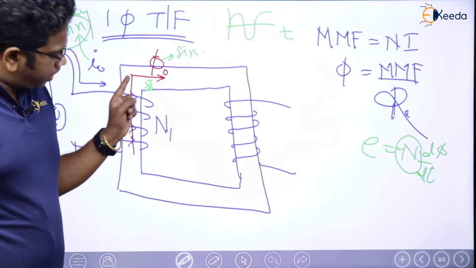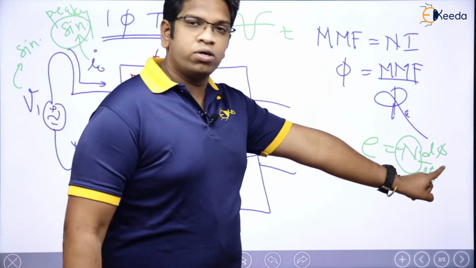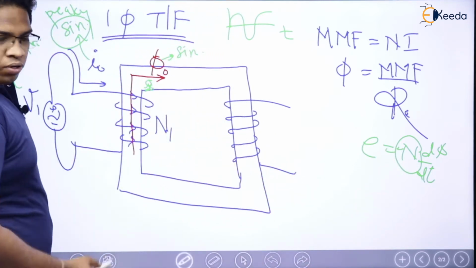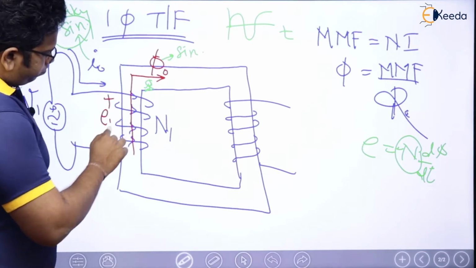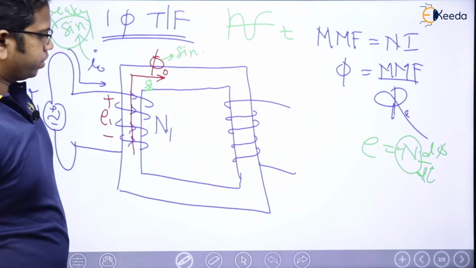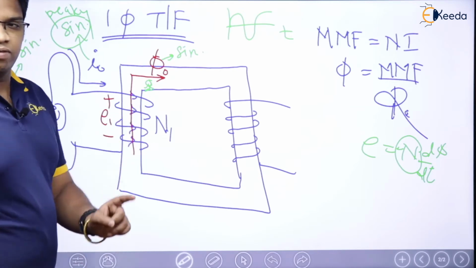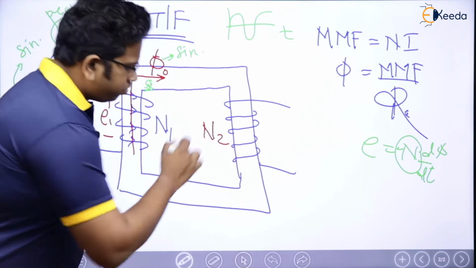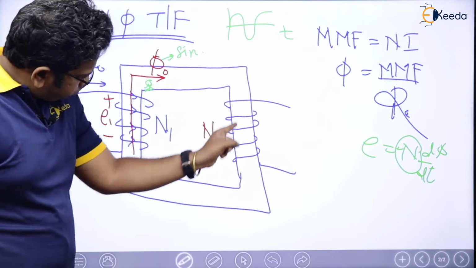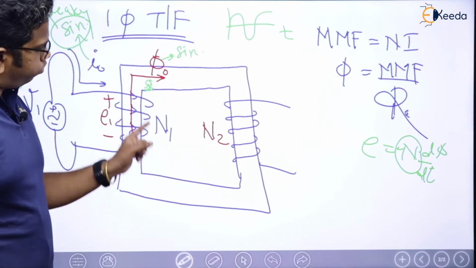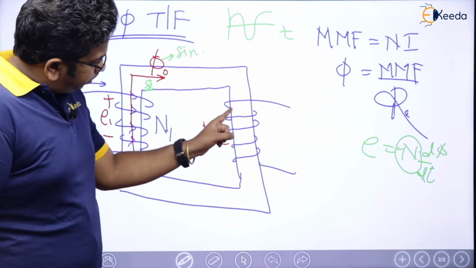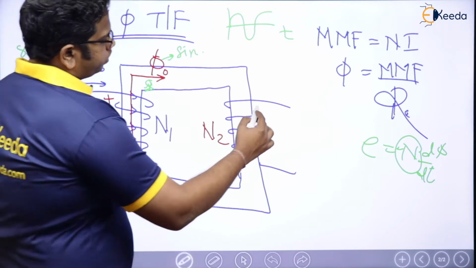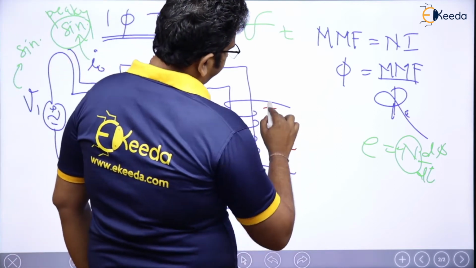Moral of the story, depending on the change of flux and number of turns, EMF is going to be induced. So let me have that EMF here, plus minus E1. Is that okay? Now see. Do you believe that the same flux will be linking the secondary turns N2 also? Yes. The same flux travels here like this. So depending on N2 and this flux phi naught, I will have induced voltage E2 here.